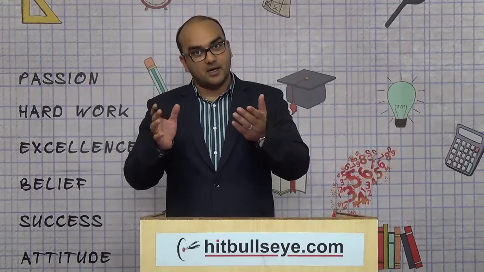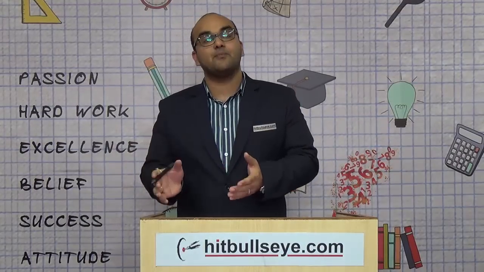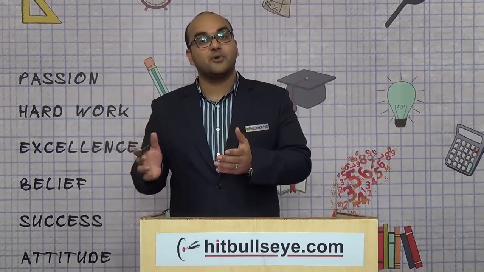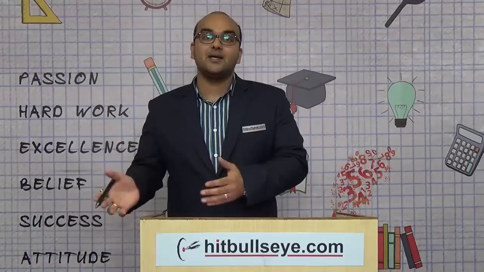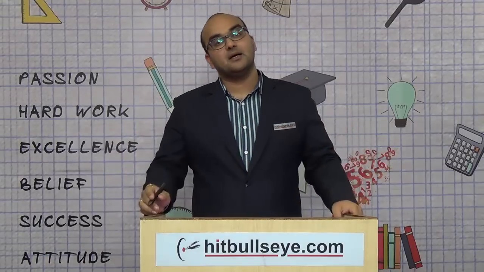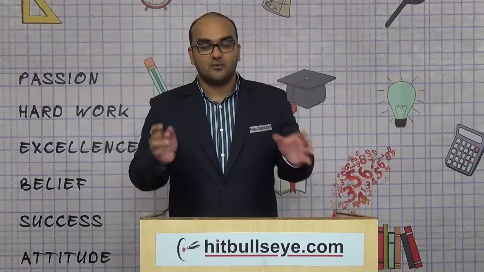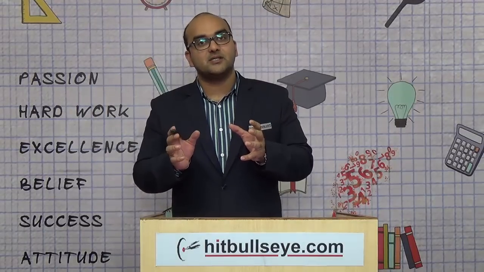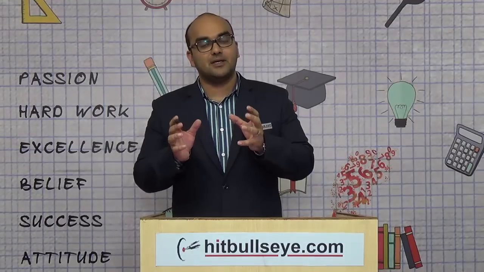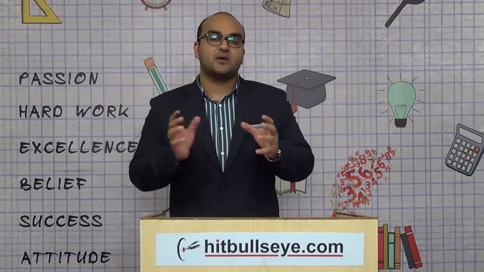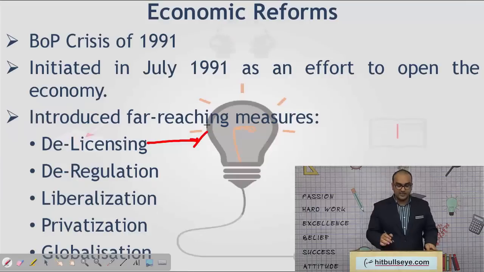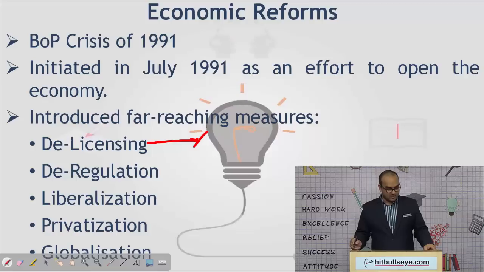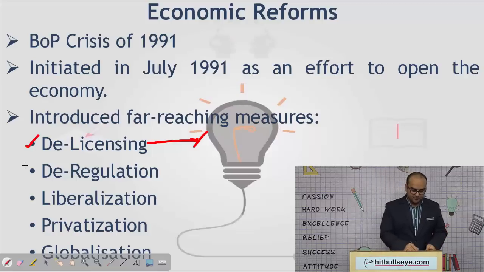And thirdly, if today I'm producing only coats and tomorrow I plan to produce trousers as well, again I had to take a license from the government. However, this process of over-regulation was thought to be discouraging to the private sector. So these licenses, or so many permissions, were removed from the manufacturing sector.